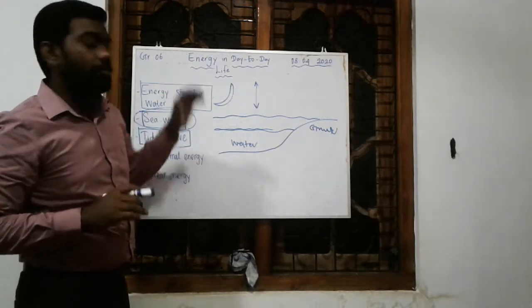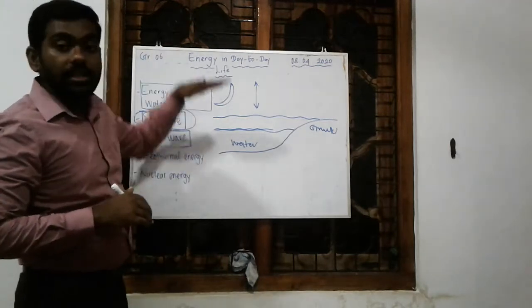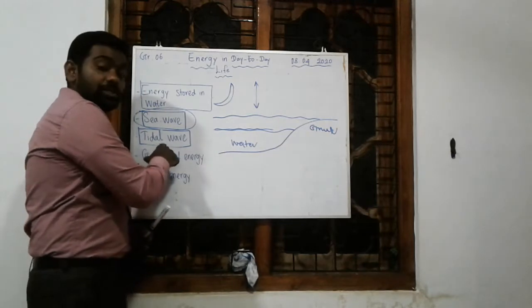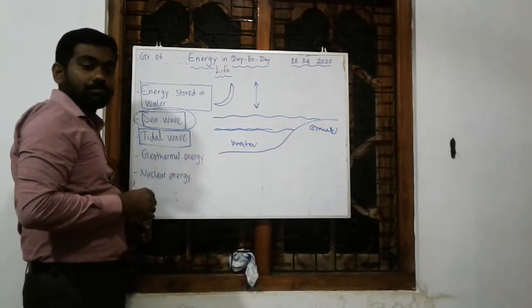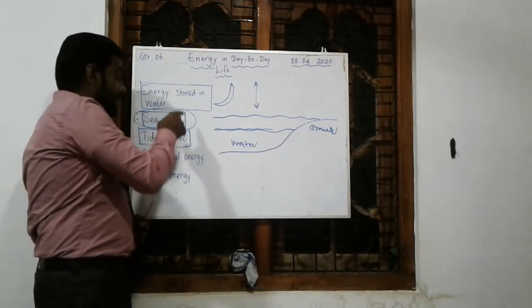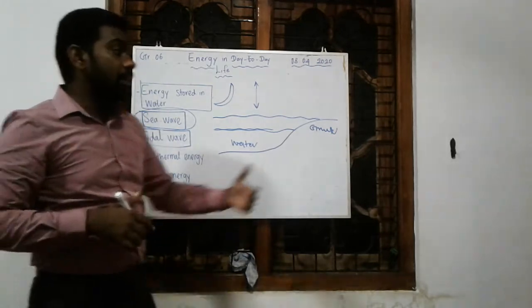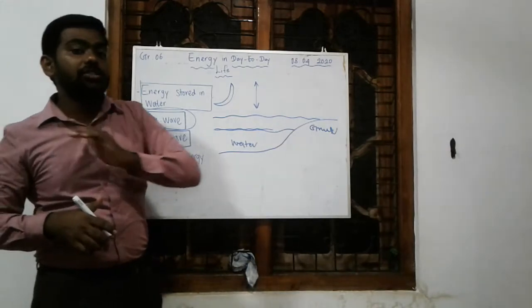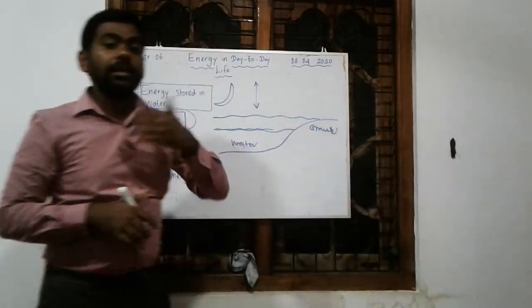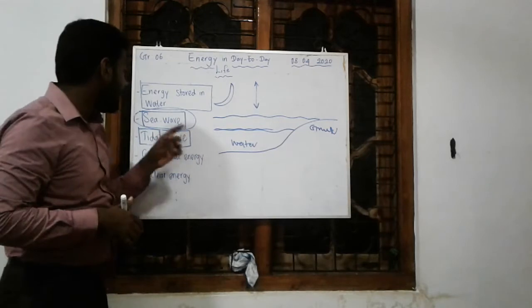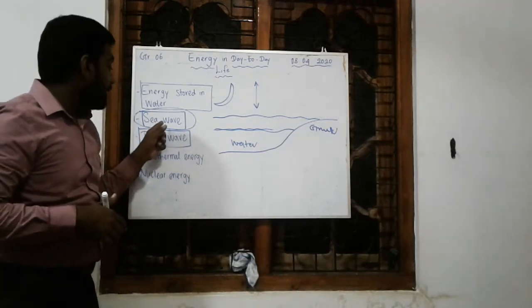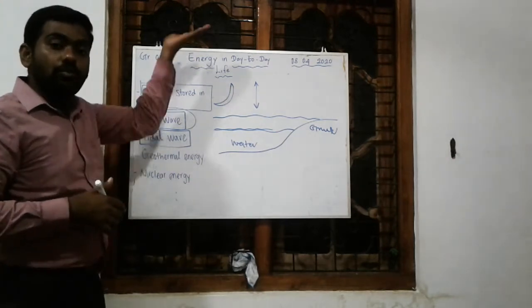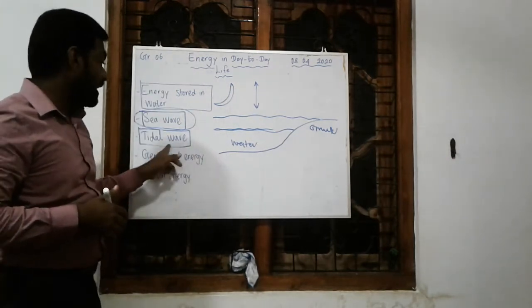This way the water level is moving. This movement of water is called tidal waves. Sea waves mean the current of water moving towards the beach, hitting the beach and going back and coming again. This movement is called sea wave, and the up and down movement of water level is called tidal waves.